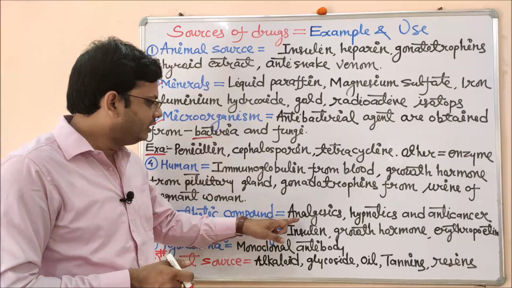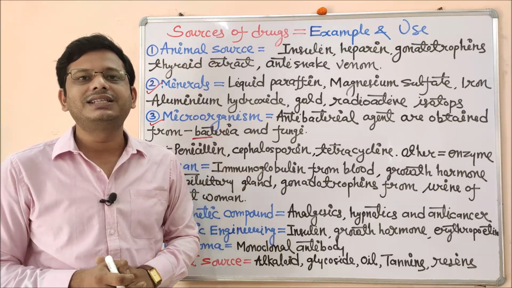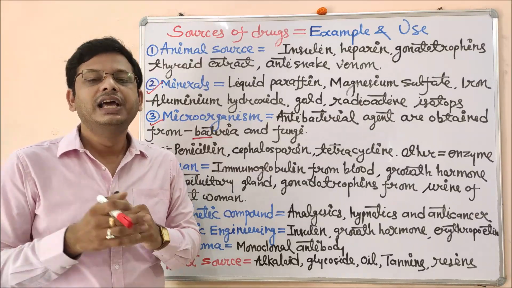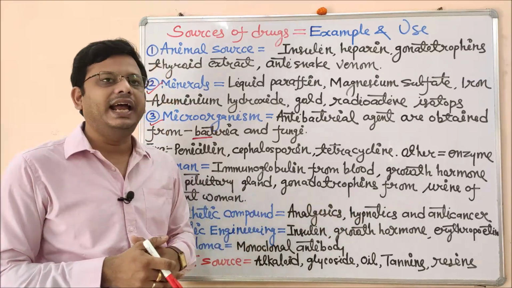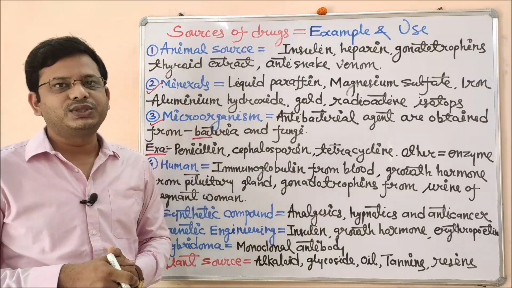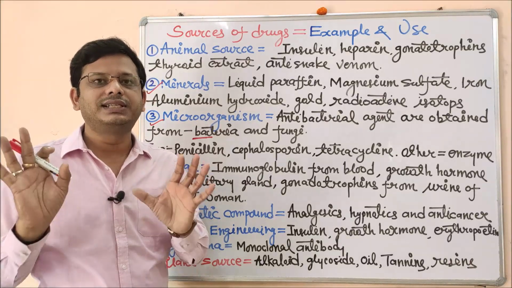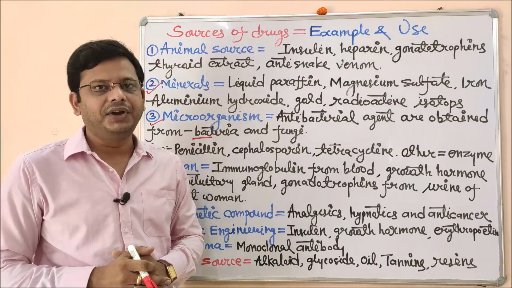Now for examples, these are analgesics. Analgesics are those drugs which are used to inhibit the sensation of pain for the short term, like analgin, novalgin, nimesulide. These are considered analgesic drugs. Now hypnotics and anti-cancer drugs. Hypnotics are those drugs which cause calmness, but with inducing sleep. You should underline this phrase, with inducing sleep, and these are chemical components.